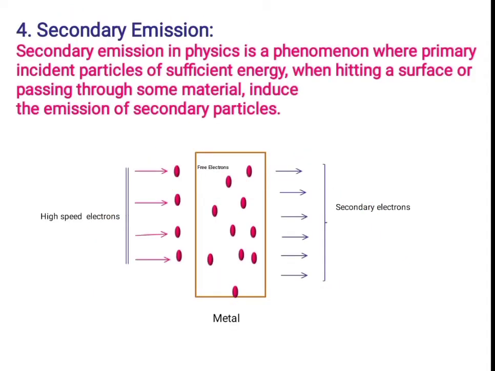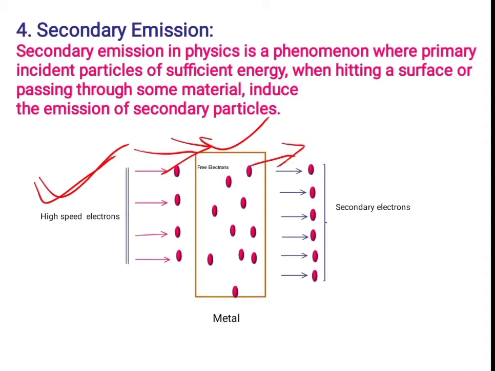Fourth one, secondary emission. Secondary emission in physics is a phenomena where primary incident particles of sufficient energy when hitting a surface or passing through some material induce the emission of secondary particles. Again this is a metal and these are the high speed electrons. Suppose if they hit the surface of the metal, then the electrons are emitted out from the surface of the metal, and those electrons are called secondary electrons. This process is called secondary emission.